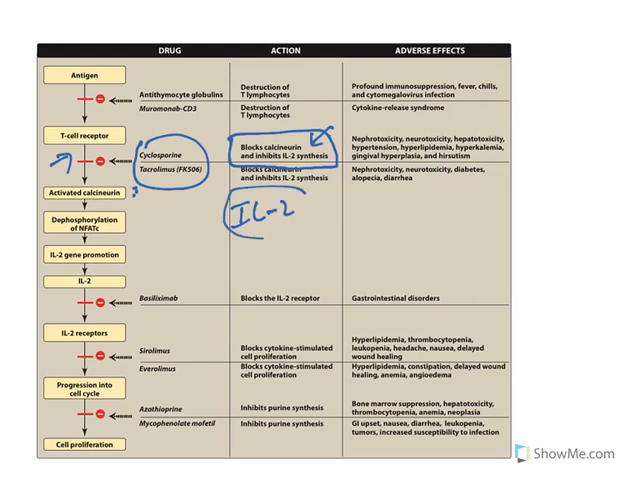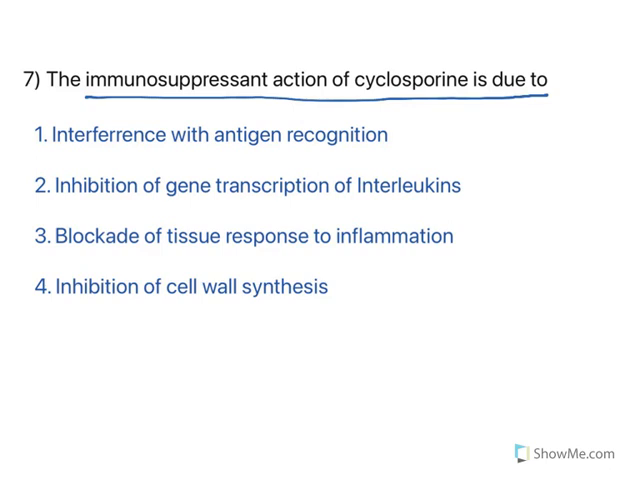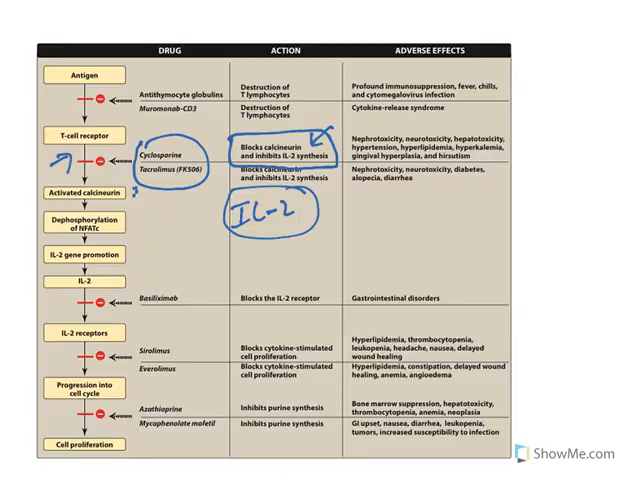All the interleukins activation, everything is under the control of IL-2. So the action is inhibition of gene transcription of interleukins. So interleukin activation is inhibited by cyclosporine. So this is again a directly mechanism oriented question.